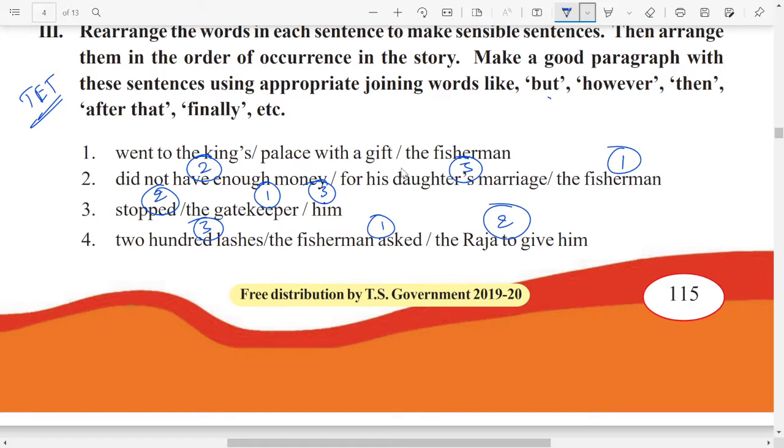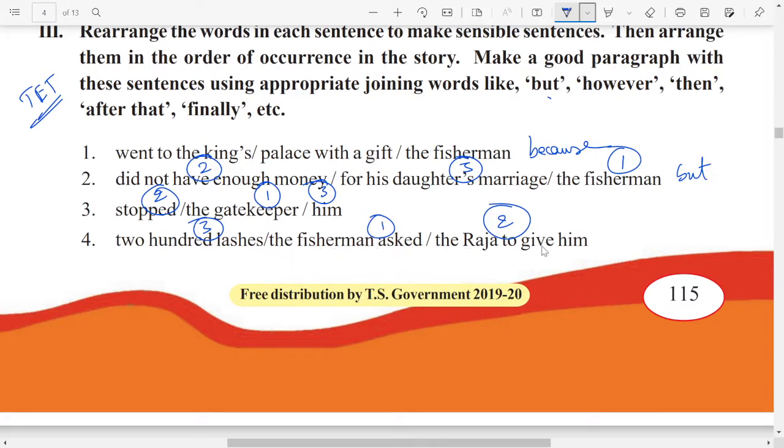Okay, it is just like a rearrangement of the sentences. See, the fisherman went to king's palace with a gift. Because we can use one word, because the fisherman did not have enough money for his daughter. Here we can use because. Okay, next one. Look at the third sentence. The gatekeeper stopped him. What we can use here? But the gatekeeper stopped him. Okay, next one.